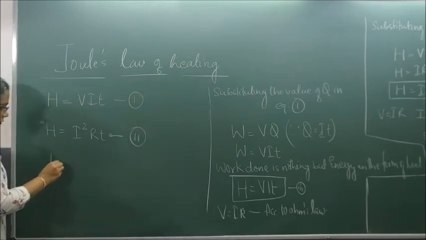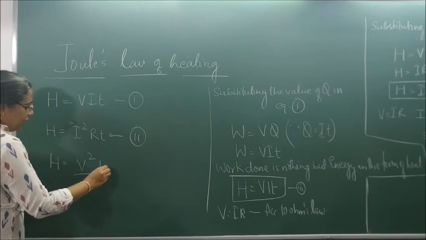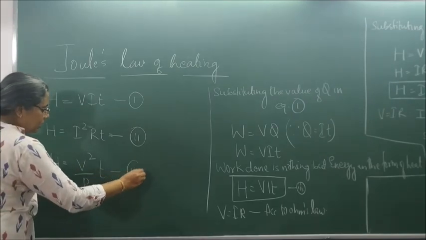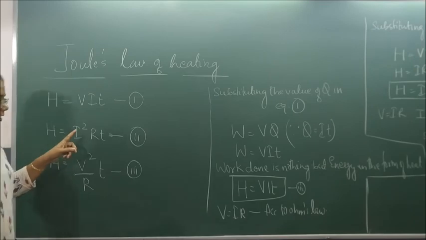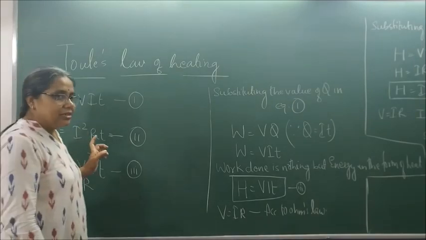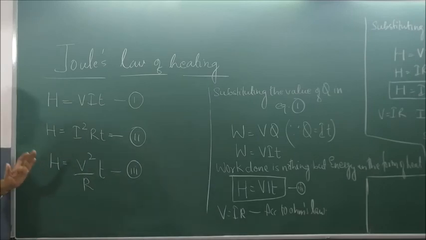And the third formula is H is equal to V square by R into T. These are our three formulas to calculate heat. V is potential difference in volts, I is current in amperes, R is resistance in ohms, and T is time in seconds. Clear?